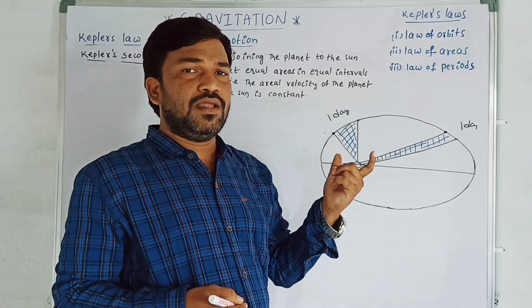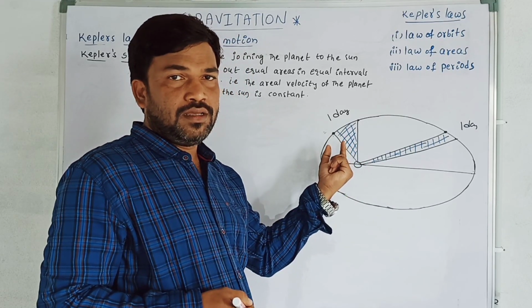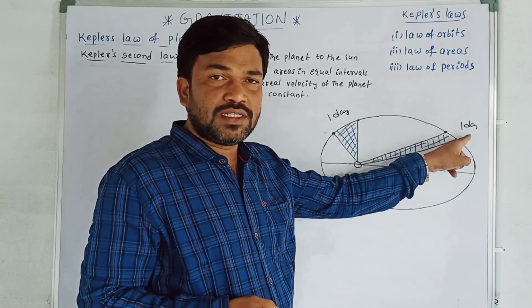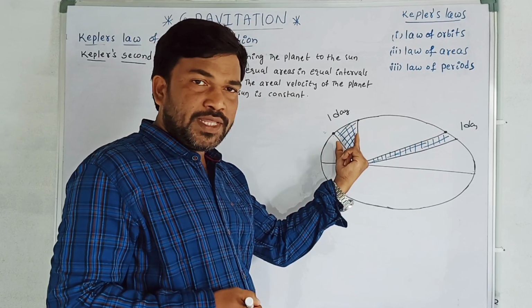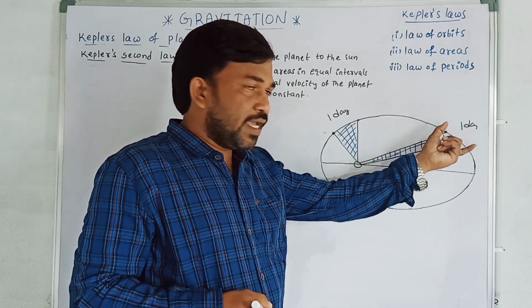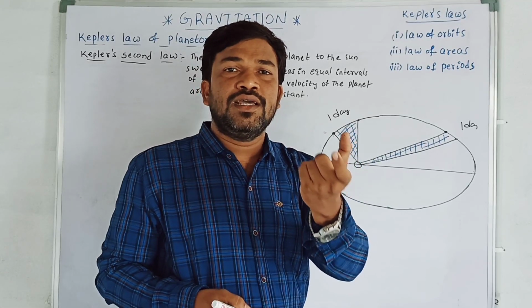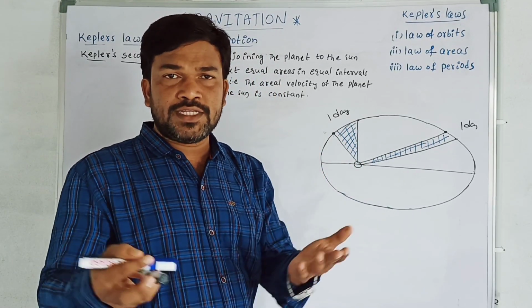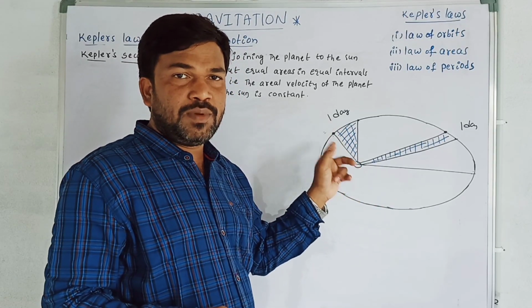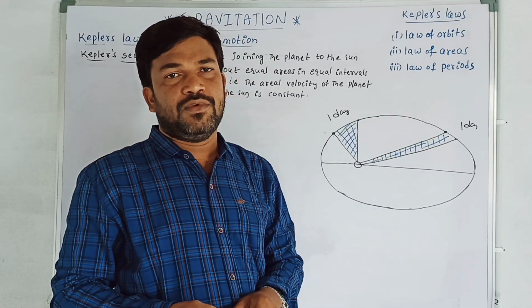What does Kepler's second law mean? The area swept by the radius vector is equal in equal intervals of time. See, the time is one day here, and here also I am taking one day. Therefore, this much area is swept by the radius vector in one day, and this is the area swept by the radius vector again in one day. Therefore, the radius vector sweeps equal areas in equal intervals of time. What is the radius vector? The line which joins the sun to the planet. The line joining the planet to the sun sweeps equal areas in equal intervals of time,